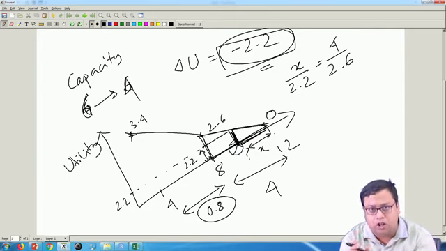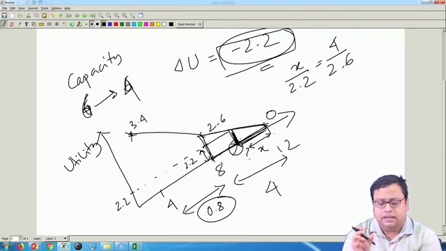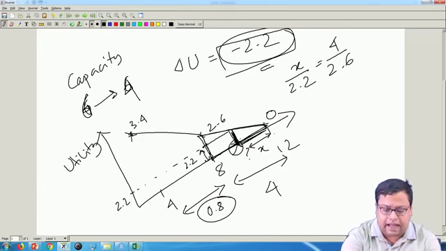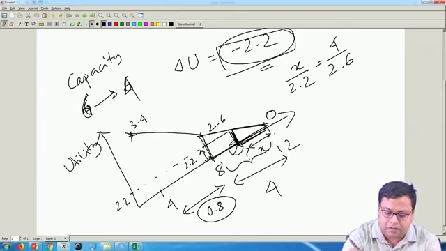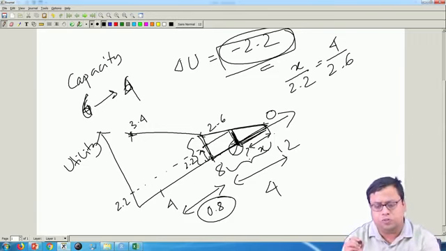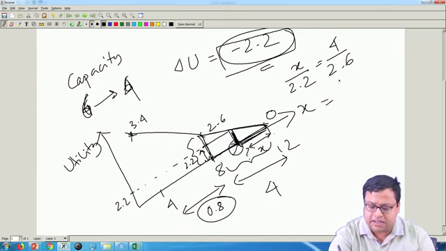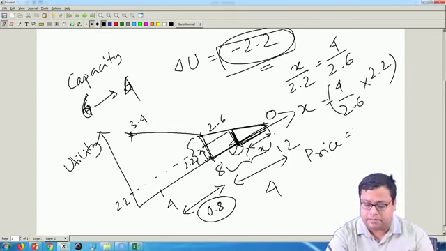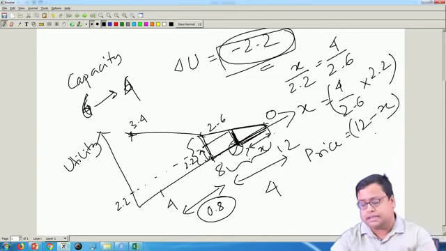For the small triangle, the ratio between x and the height, which is 2.2, is equal to, for the bigger triangle, this much by this much, which is 4 by 2.6. So, then what is x? X is 4 by 2.6 into 2.2, whatever is the value, and what is the optimal price that you can do? Your price is basically 12 minus x, whatever is the value. So, you can get a little bit of pricing by this.